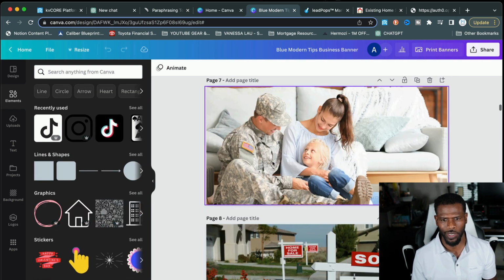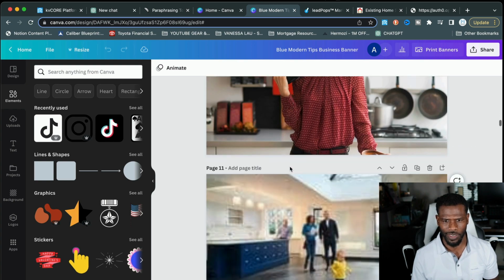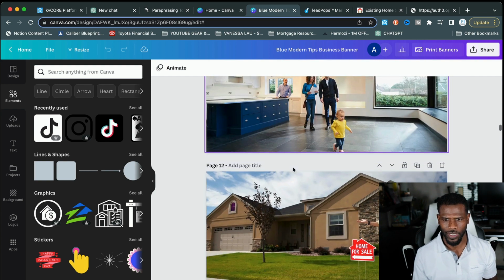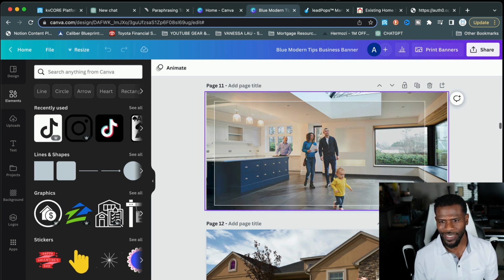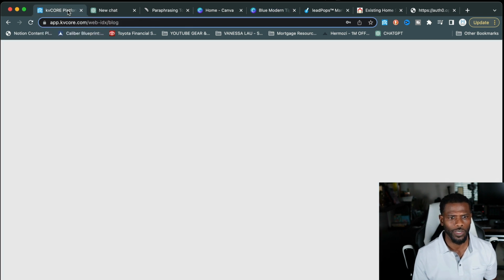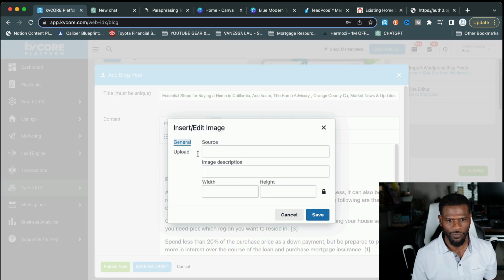I already have a few here, so I will grab one of the images. Let's find a good image. We're talking about home buying and getting pre-approved. This family looks like a home buying family, right? So we'll cut and paste. Actually, we'll screenshot this, and then we will go to KvCore, click on image, and find this image.